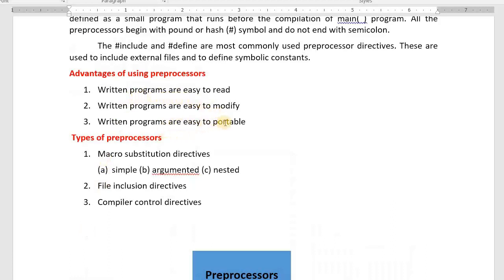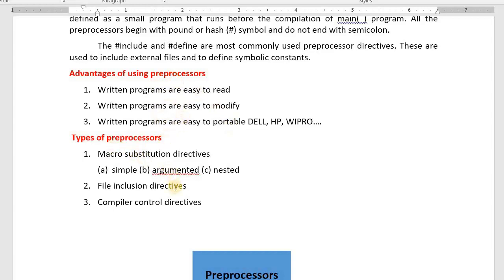Written programs are easy to port. The program whichever you run on a Dell machine, that runs on HP also. The program whichever we write, that runs on a Wipro machine also. That runs on all machines, no? That is compatible. That runs on all hardware platforms. How? Because of compiler control directives. That is the advantage. Written programs run on all machines. These are all advantages of preprocessors.